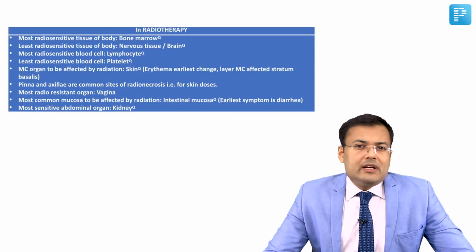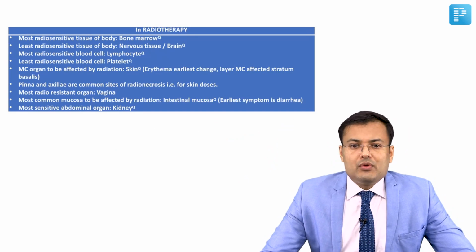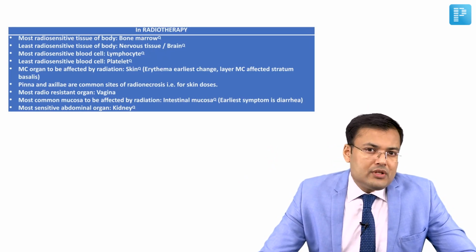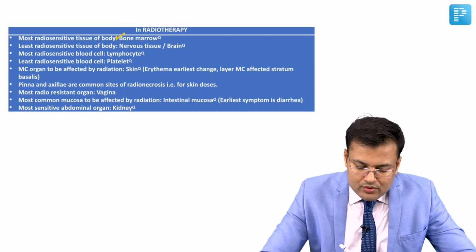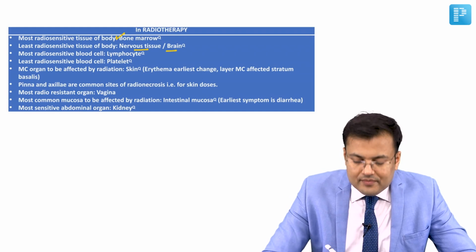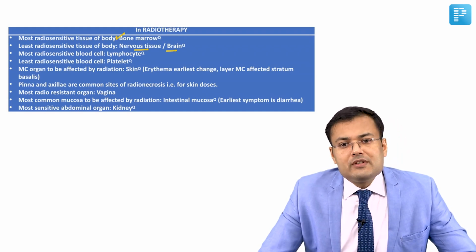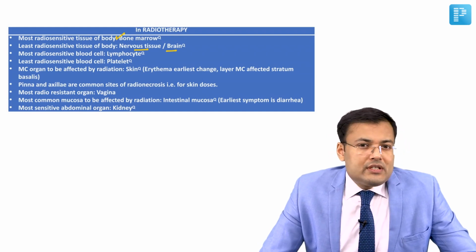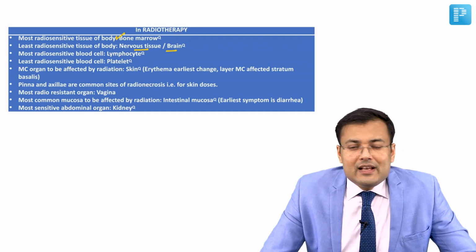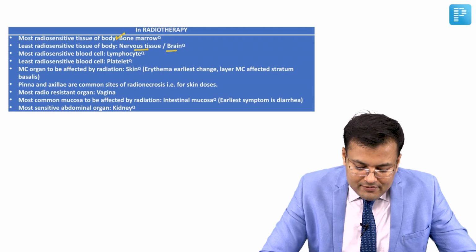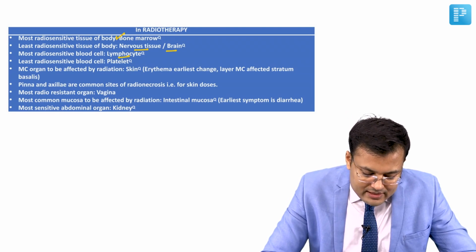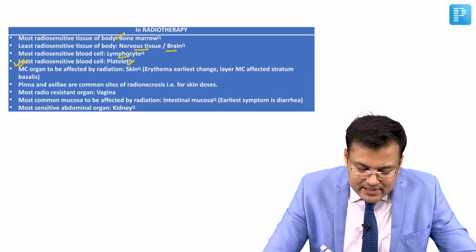See the important one-liner questions related to radiotherapy. What is the most radio-sensitive tissue in the body? We discussed it is bone marrow, and most resistant, that is brain or nervous tissue. Most radiosensitive blood cell, in lymphomas we give radiotherapy, is lymphocyte, and least radiosensitive is platelets.